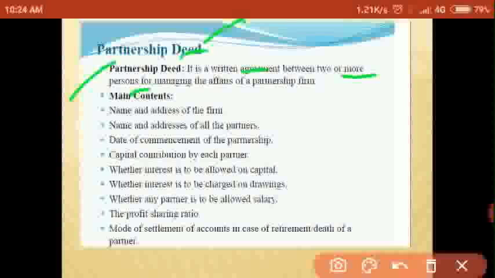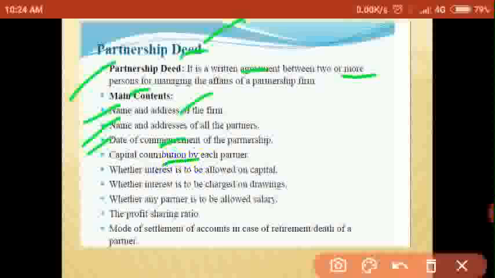So which are the contents of partnership deed? Name and address of the firm: the name of the partnership firm and where the business is situated. You have to write the address of the firm. Name and address of the partners who are managing the firm. Date of commencement of partnership, when the partnership has started. We have to mention the date of commencement of partnership in the written document.